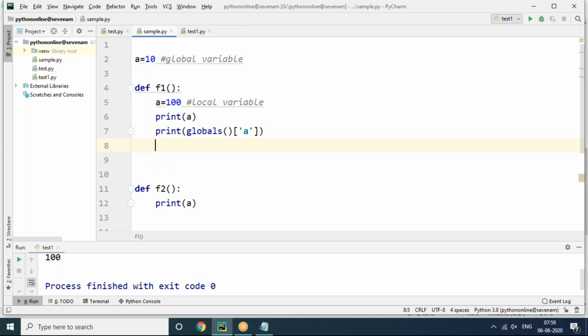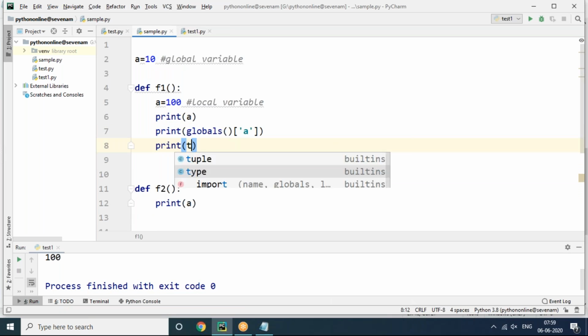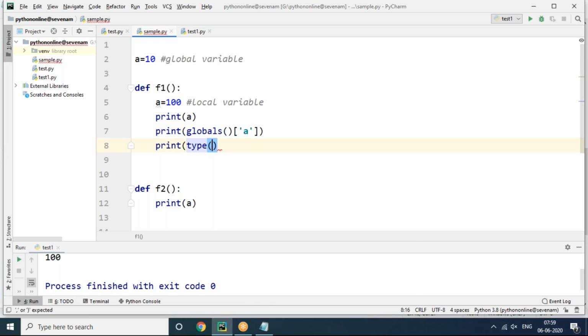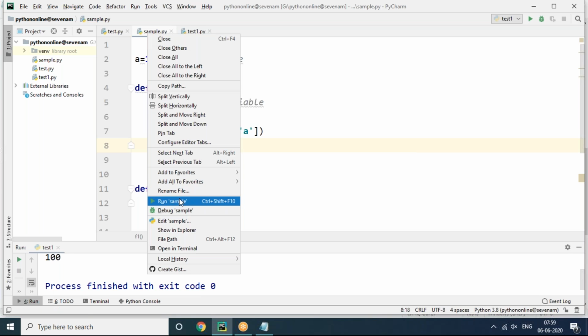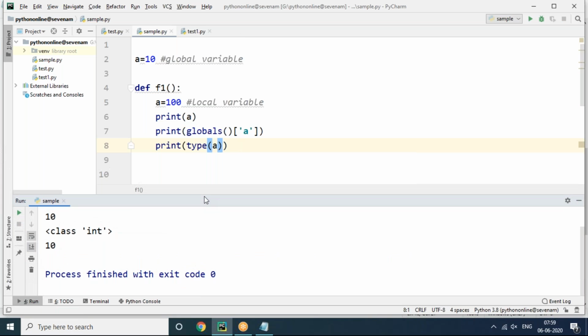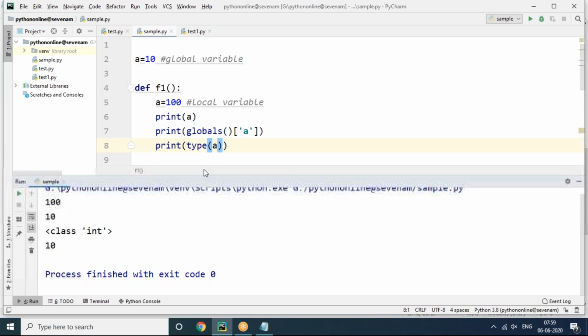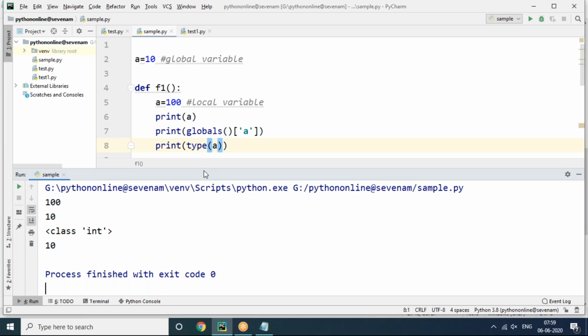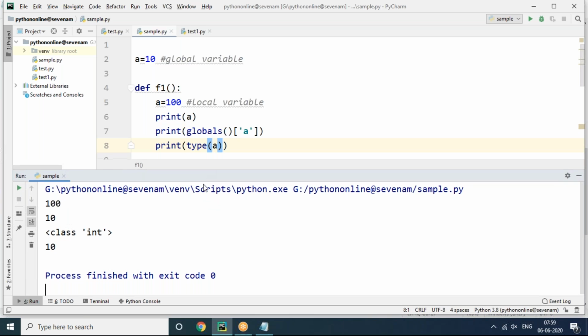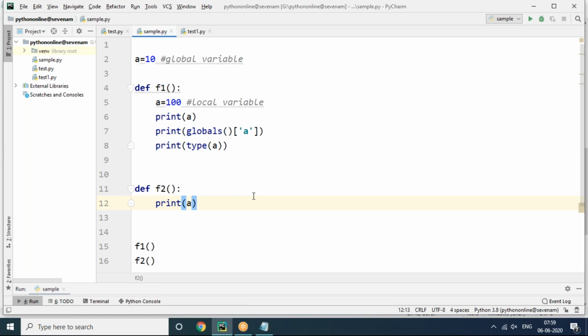A is a variable name. If you want to know its type, now you can see it's an integer type. Now I'm executing this program. What type is it? Integer type only. Based on the value, the data type will be decided. No problem at all, 100. So this is what we discussed about local variables and global variables. That's all for today. Today we discussed the basics of functions and what types of variables there are.